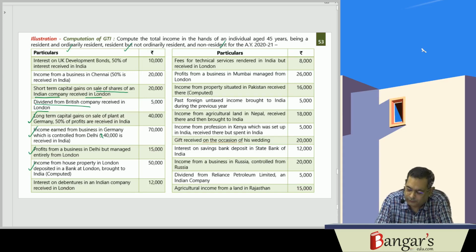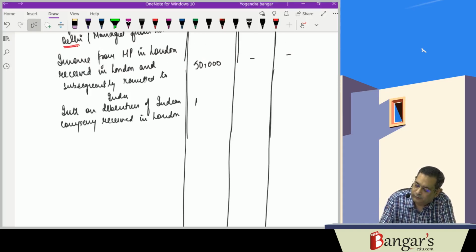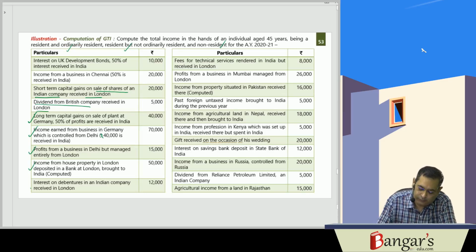It is 12,000 rupees. Same will be taxable in all the three cases.